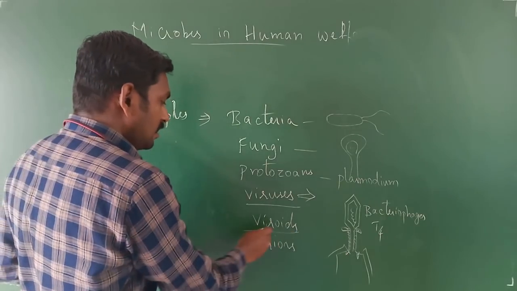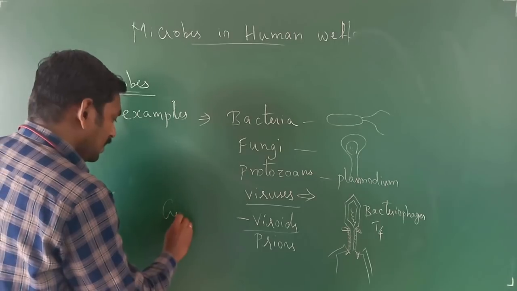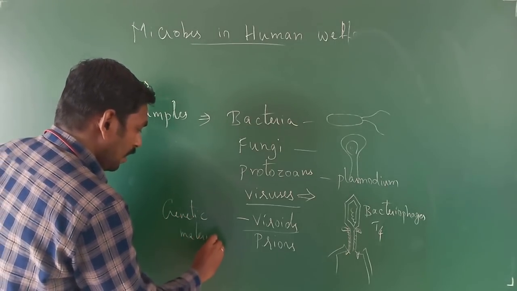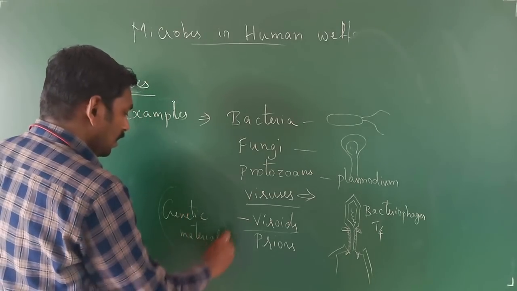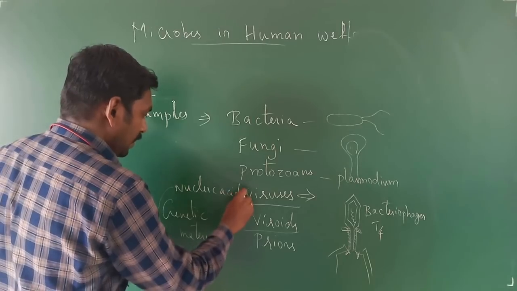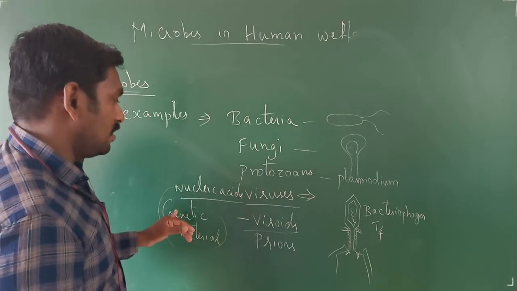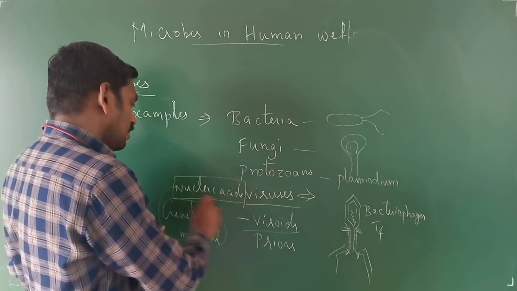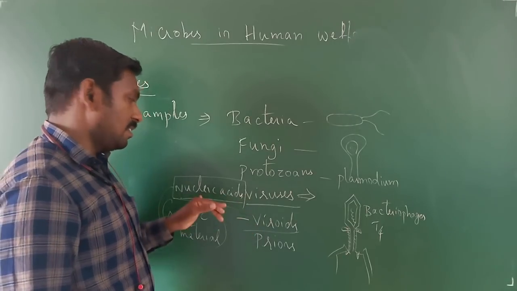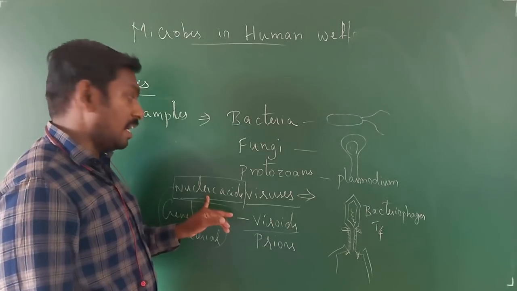Then viroids. Viroids are the nucleic material of the viruses, right? The only genetic material, usually called the nucleic material or nucleic acid. You will be having either DNA or RNA viruses, two types of viruses. HIV is a single stranded RNA virus, right?